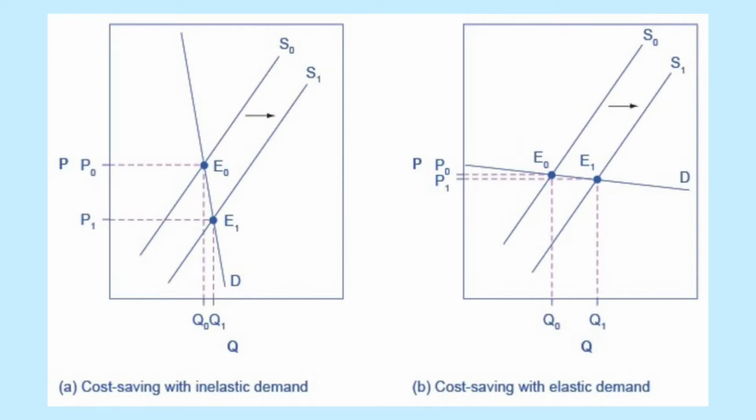If demand is inelastic, such as in Figure A, the result of the cost-saving technology improvement will be substantially lower prices. If demand is elastic, such as in Figure B, the results will be only slightly lower prices. Consumers benefit in either case from a greater quantity at a lower price, but the benefit is greater when demand is inelastic, such as in Figure A.